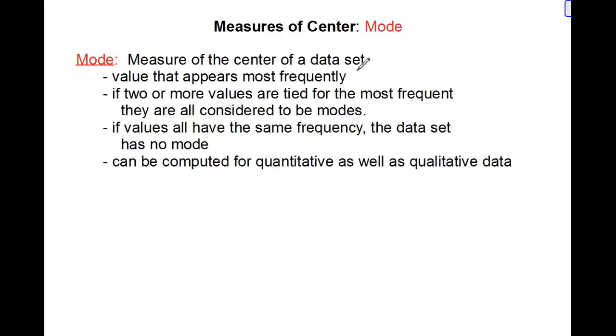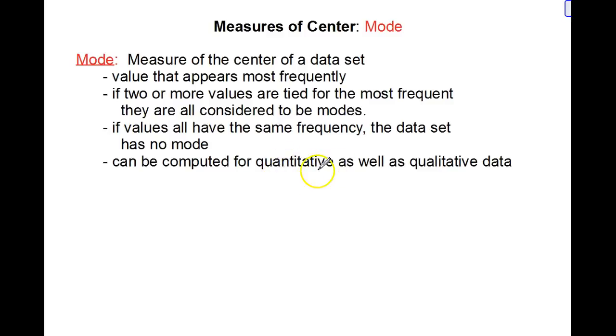The nice thing about mode that's different from mean and median is that mode can be computed for quantitative as well as qualitative data. Mean and median are strictly for quantitative data. Remember that quantitative data is data that has numbers in which you can do something with, meaning you can add, subtract, multiply, those types of things.